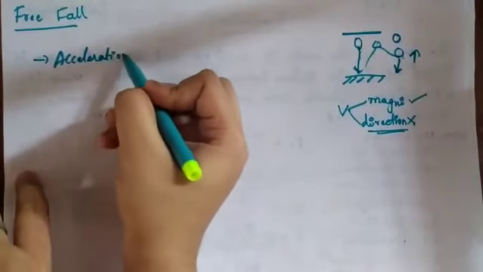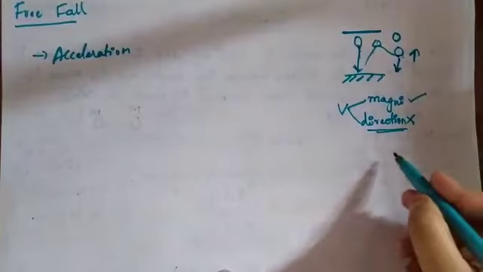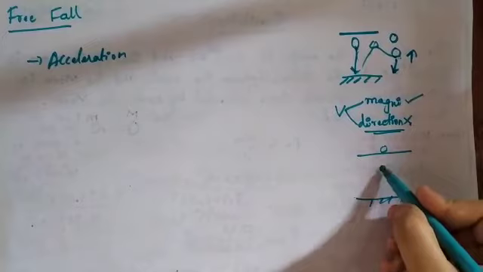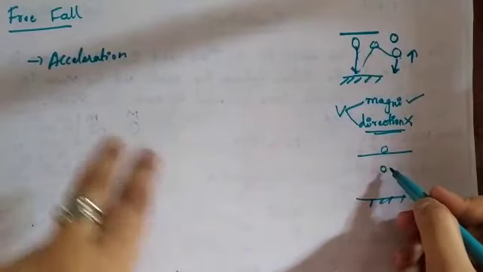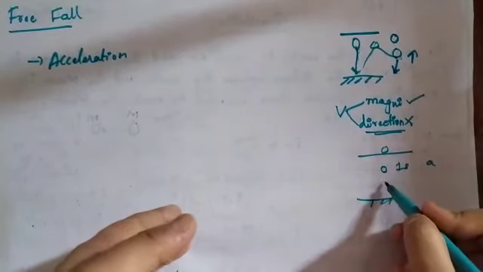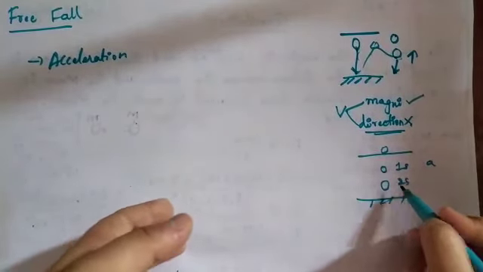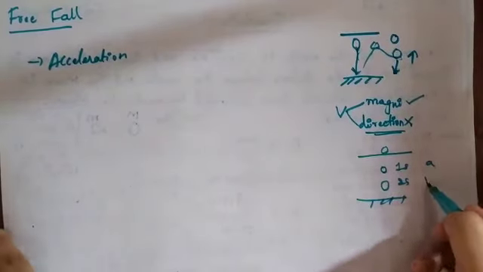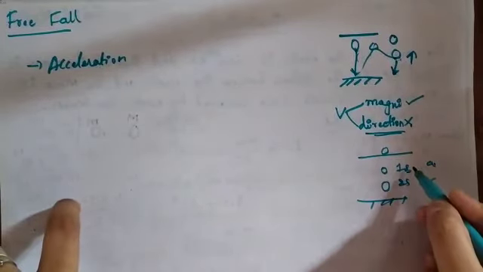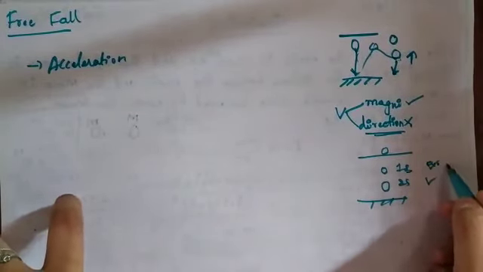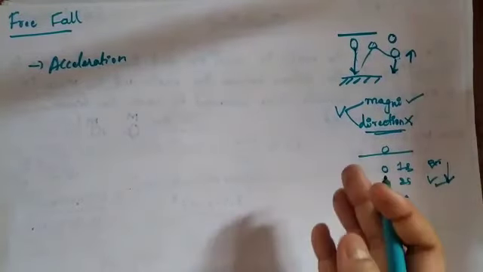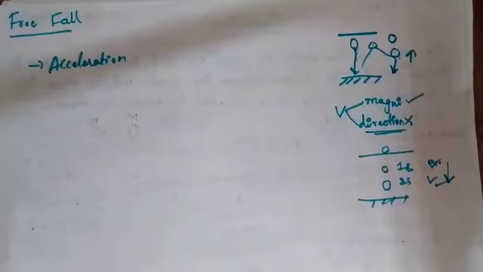So if the velocity is changing, I can use the term acceleration. Change in velocity in terms of time. For example, an object I have thrown from this point to this point. In this position I have considered the time. So for example, 1 second, how much is the velocity? Next, for this position, for 2 seconds, what is the velocity of that object? Isn't it? If you go on doing that, that velocity, when it comes downwards, goes on increasing. So that means the term acceleration comes in here.